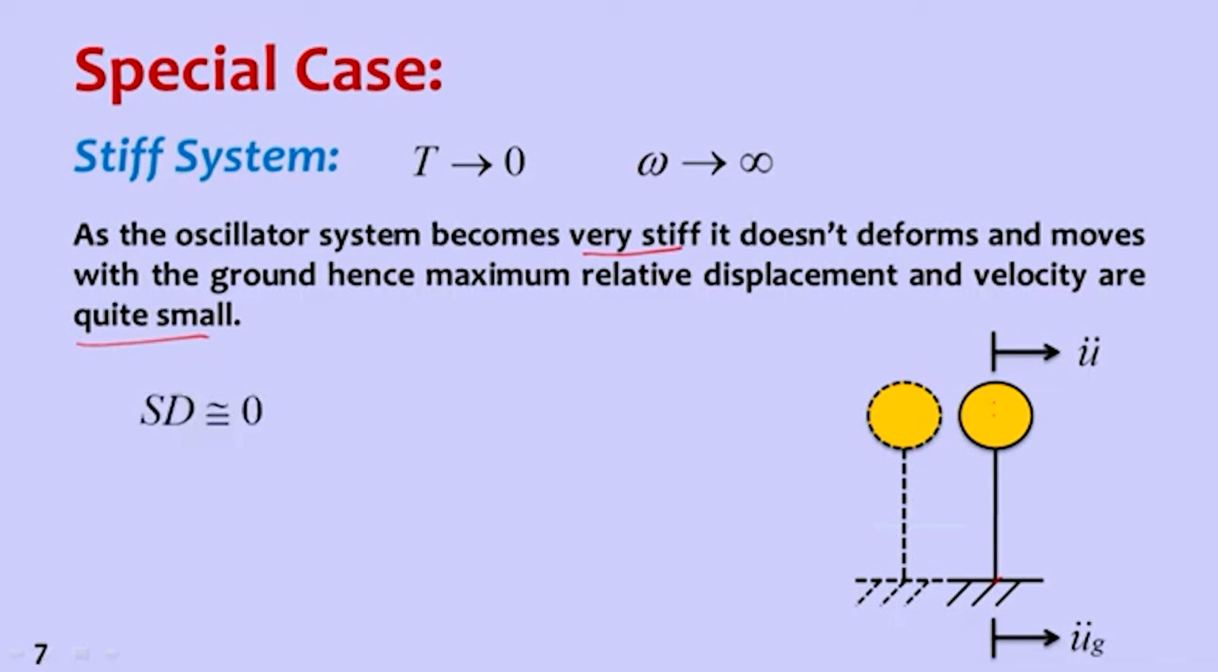So that means spectral displacement is approximately 0. Spectral displacement is the deformation in the system, and that is approximately 0. There is no relativeness, and spectral velocity is also 0. Velocity also comes from the relativeness of base motion and the motion of the center of mass. So that means spectral acceleration is exactly equal to ground acceleration. Whatever ground acceleration is given, that is equal to spectral acceleration.